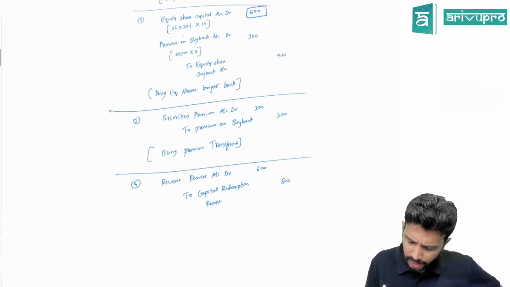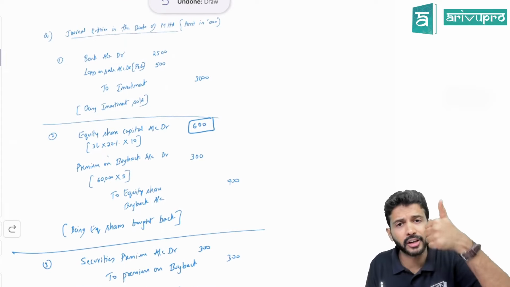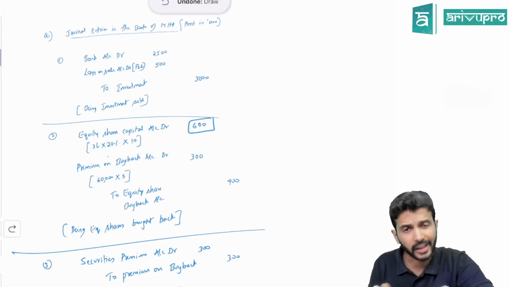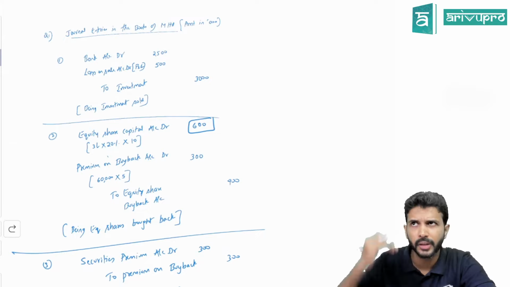All the drama, okay, but shareholders will ask what? Give me my money. How much do you need to pay them? 600 towards face value, 300 towards premium, totally 900, or 9 lakhs. So when you pay, the journal entry is equity shareholders account debit to bank. But am I using equity shareholders account or equity share buyback account?